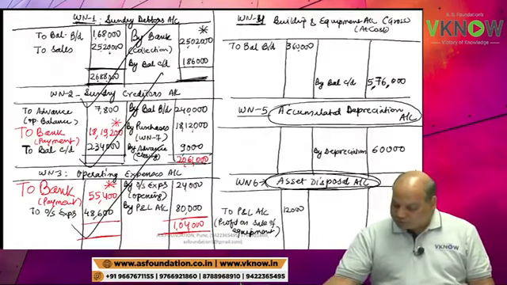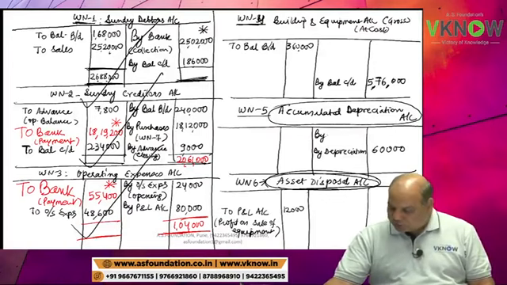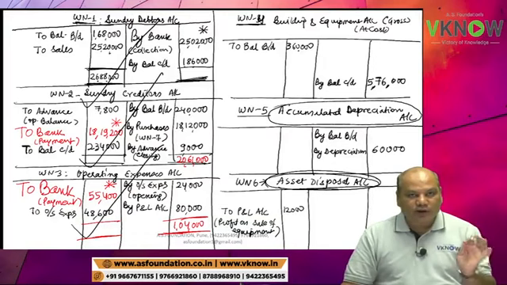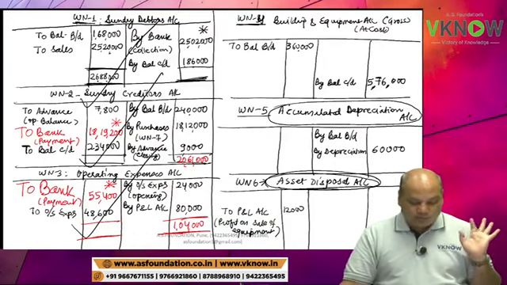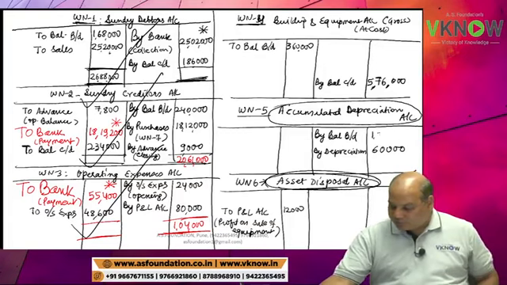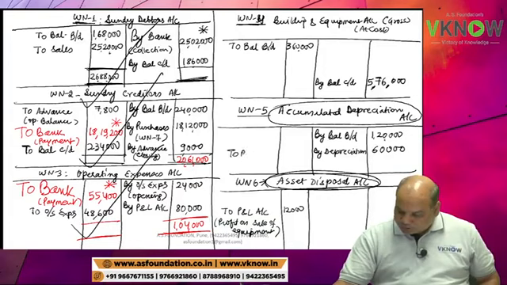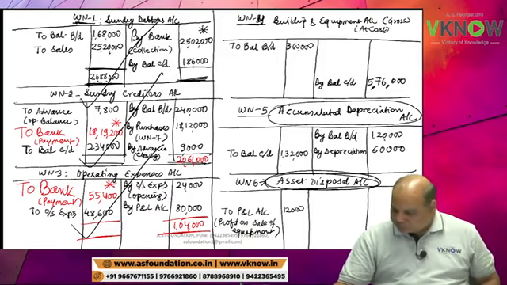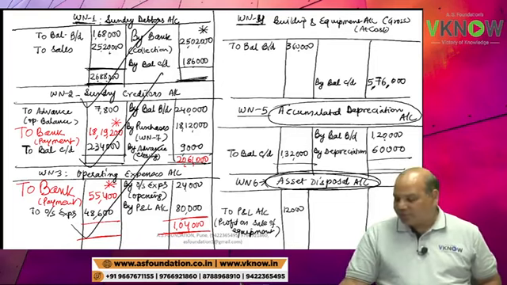Next line, accumulated depreciation. Just 2 more minutes. Working note 5. In working note 5, by balance brought down, accumulated depreciation has a credit balance of 1,20,000, and to balance carried down is 1,32,000.